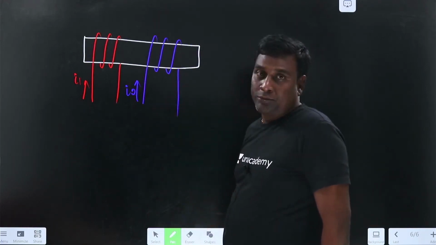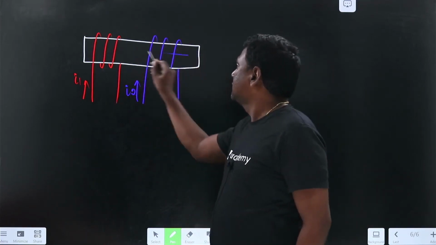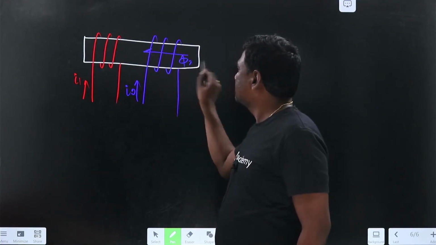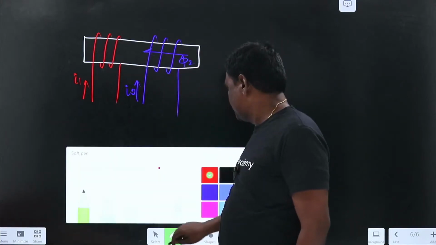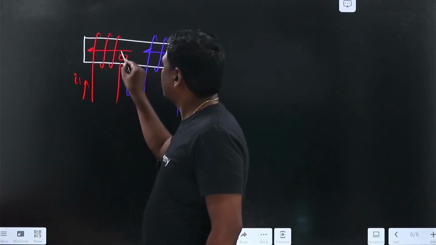Now because of I2, with the right hand rule, the flux is in this direction, pi 2, and because of I1 my flux direction is in this direction, pi 1.